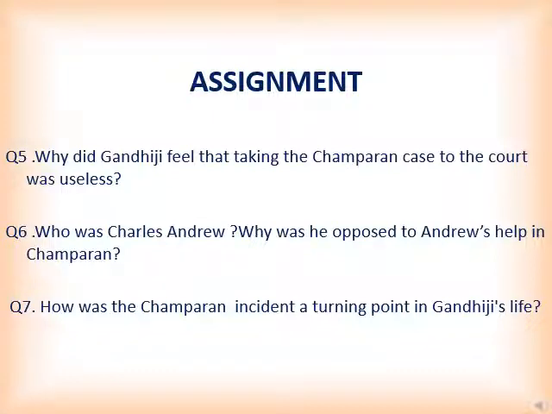And then you need to describe how the Champaran episode highlighted Gandhiji's principles in the political field, and how he continued being in Champaran not just for this political fight but also for their cultural and social upliftment.